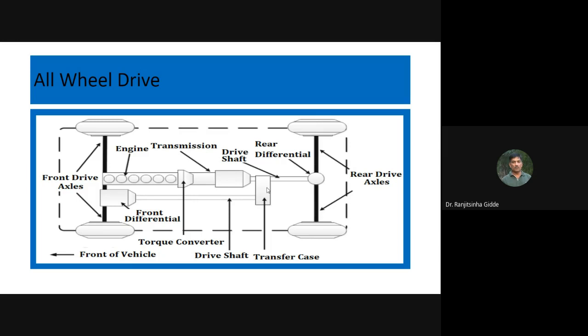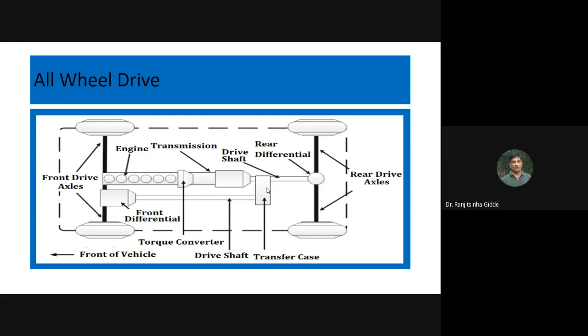Then with respect to these additional components, the manufacturing cost of the vehicle is also going to increase, and there is a complex procedure for maintenance, and the cost required for maintenance is also more in comparison with two-wheel drive. So these are some of the disadvantages.